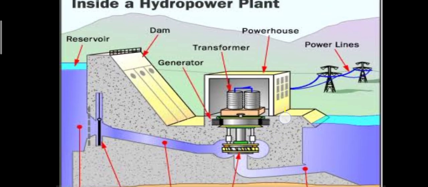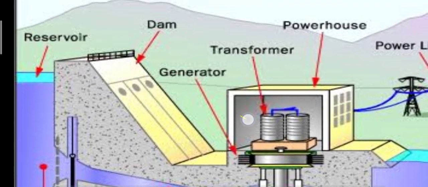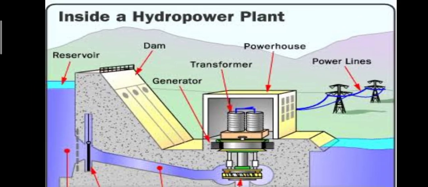As you can see, this is a hydroelectric power plant and very clearly we can see the dam over here and the reservoir is also seen clearly. Then you have power lines also. These are the wires through which the electricity will be sent to the houses. So children, this is how a hydroelectric power plant looks.